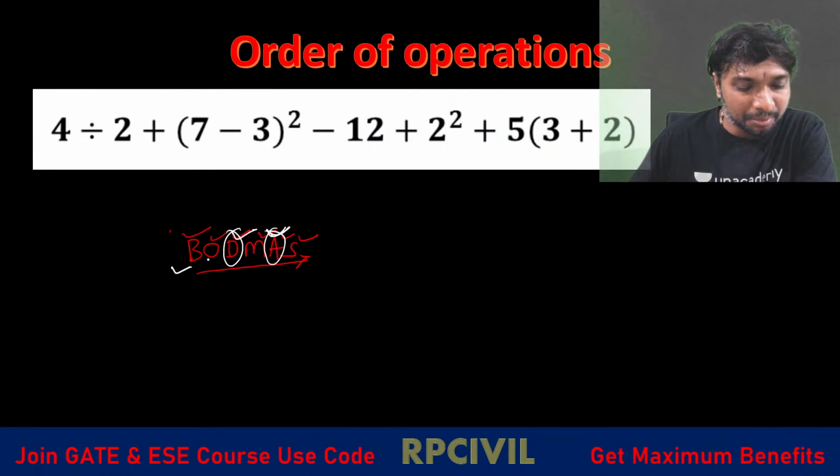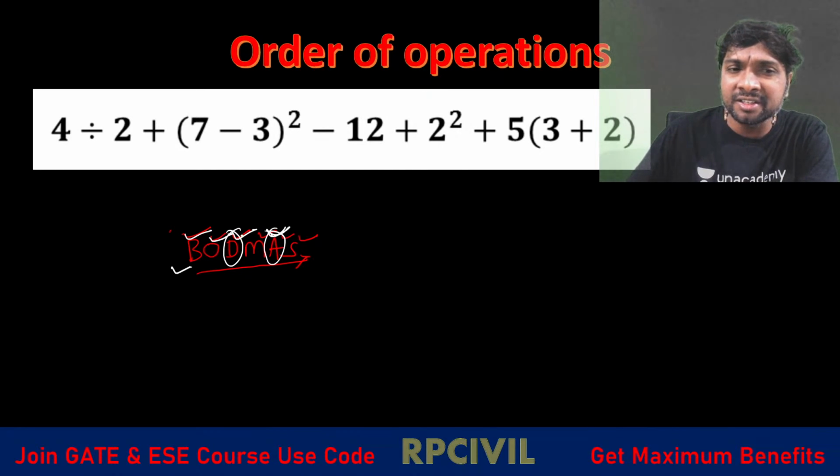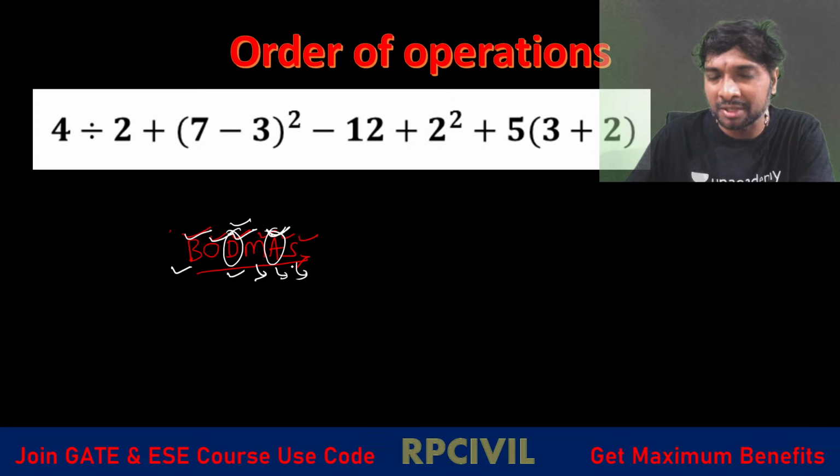This is the first one, right? That BODMAS rule I have mentioned. First bracket calculations it will do. Once the bracket calculations are completed, then only it will go for the order or power calculations. Then after power calculations are over, division calculations it will do. After division, multiplication, and after that only addition and subtraction calculations it will do, right? This is your BODMAS rule.